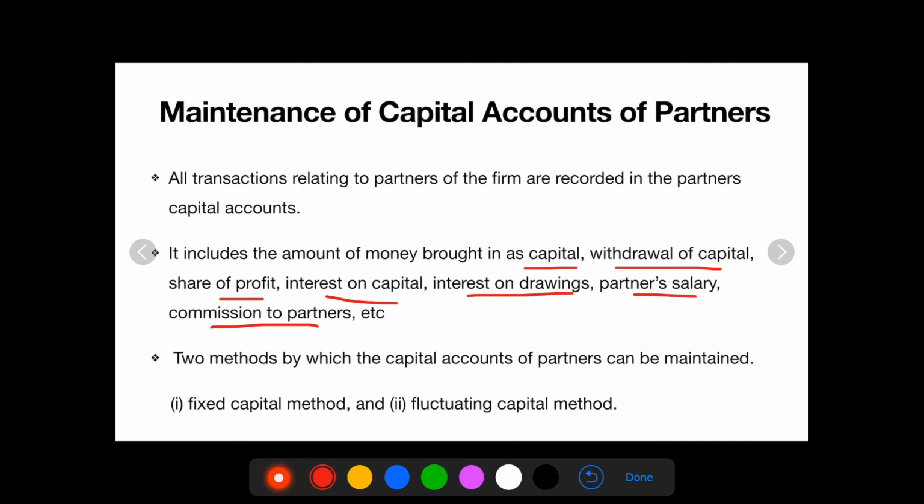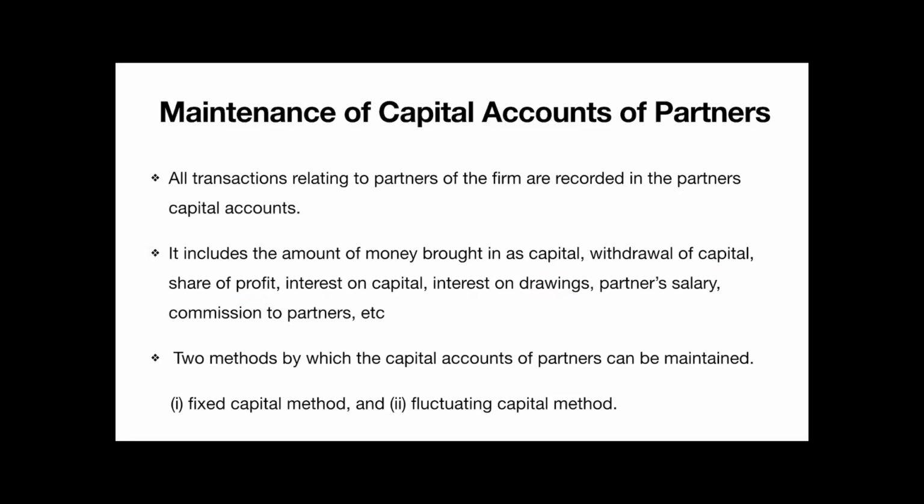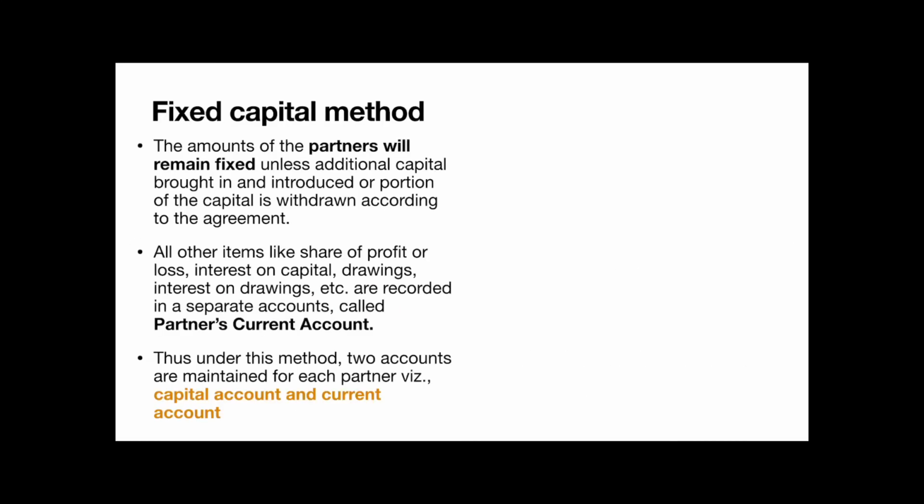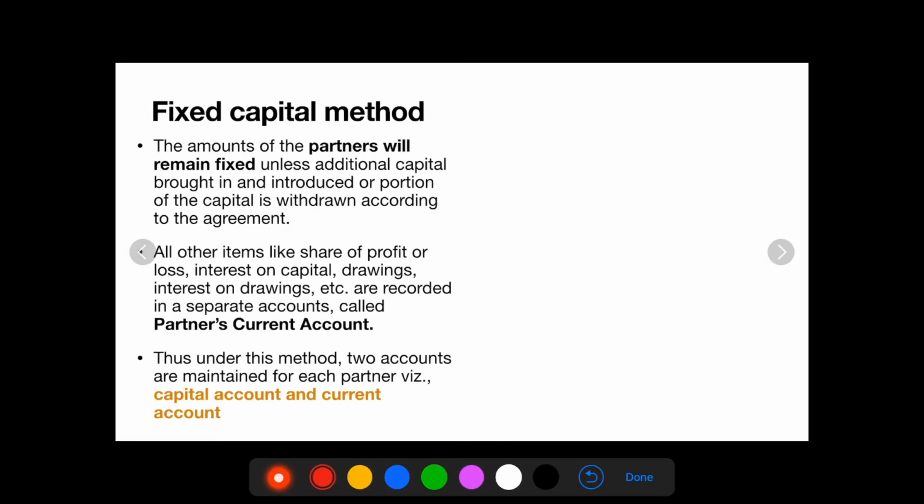There are 2 methods by which the capital accounts of partners can be maintained. 1. You can maintain partners' capital account under the fixed capital method. 2. The fluctuating capital method. So now let us discuss the fixed capital method. The capital amounts of the partners will remain fixed unless additional capital is brought in and introduced or a proportion of capital is withdrawn according to the agreement.